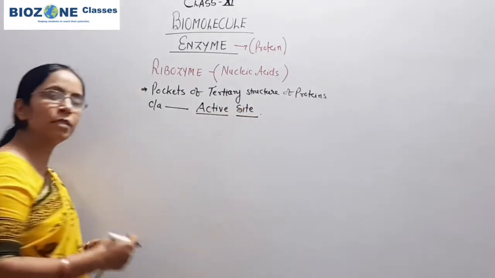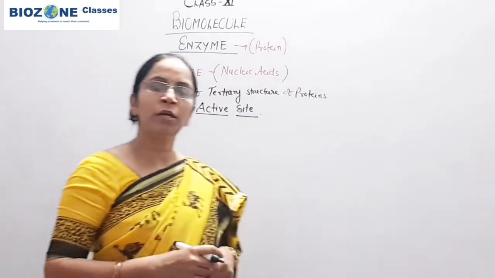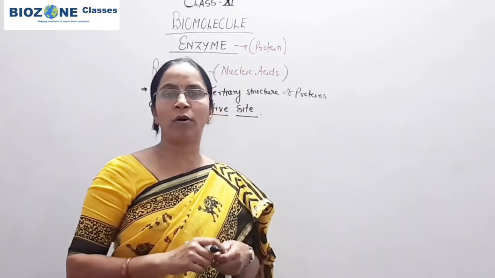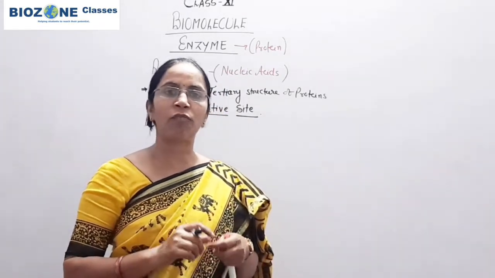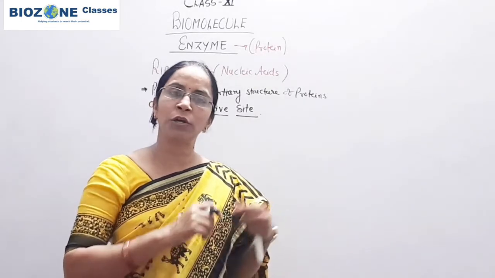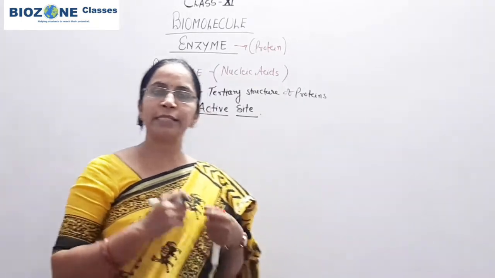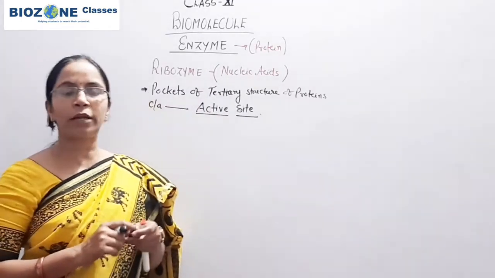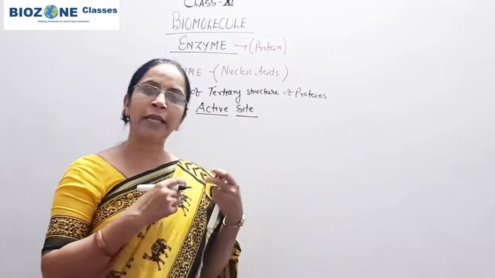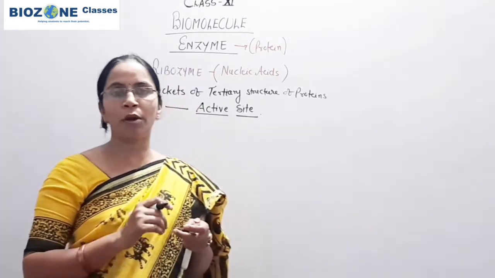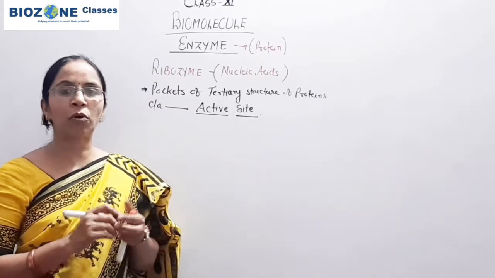Active site means the site of the enzyme which is available for the binding of the substrate, because you all know enzymes are commonly called biocatalysts and they increase or decrease the rate of reaction.